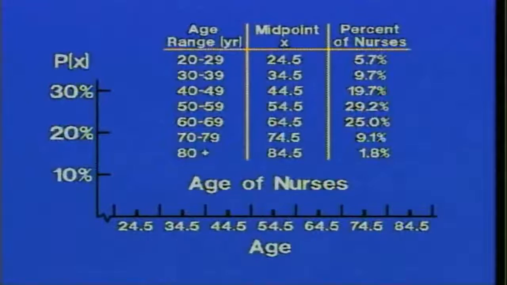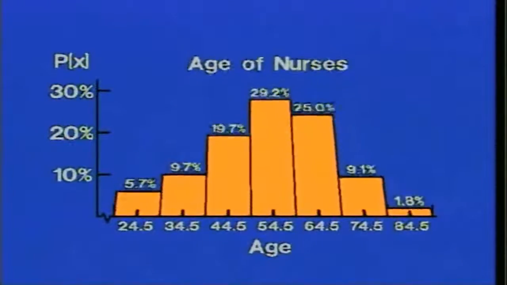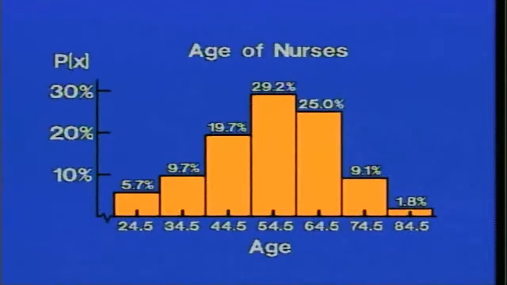Notice on the horizontal axis we'll list the age of nurses, those ages, and we're using midpoints for the various ranges. And on the vertical axis we're writing probability values, and they're nothing more than the percents that appear in the third column. So P of X and percent of nurses correspond with one another. And then all we do is make a spot on the graph according to those percents, and our histogram is formed.